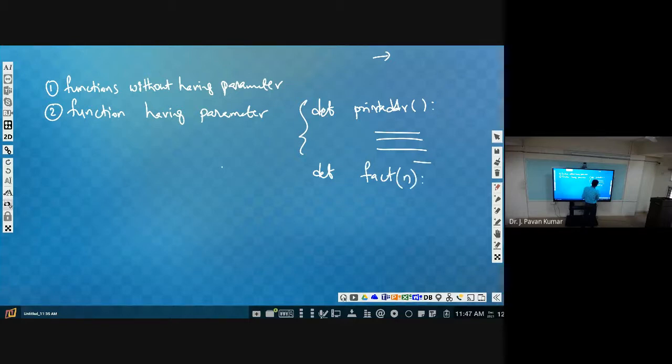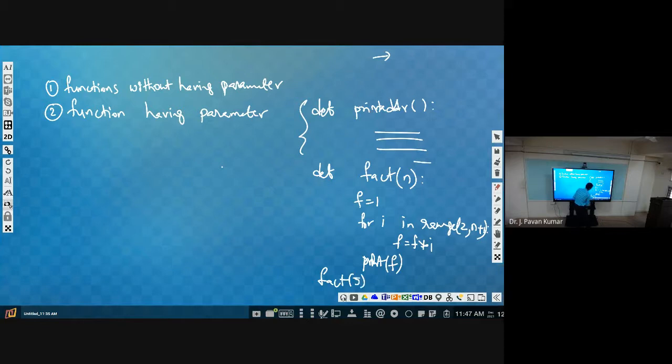Here we have defined some functionality: f is equal to 1, then for i in range of 2 comma n plus 1, f is equal to f into i. Then print f. That means now if I pass factorial of 5, then 5 is the argument, n is the parameter. Here n is the parameter, 5 is the argument.